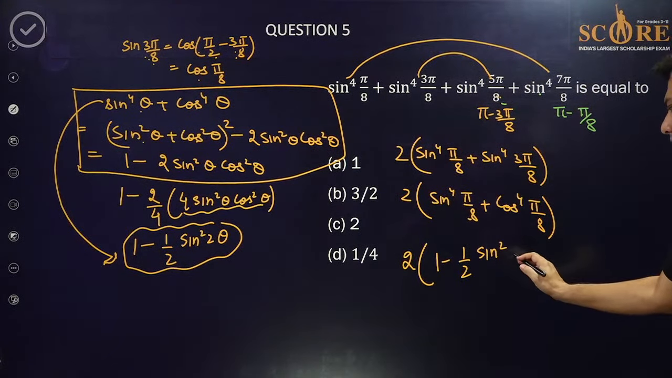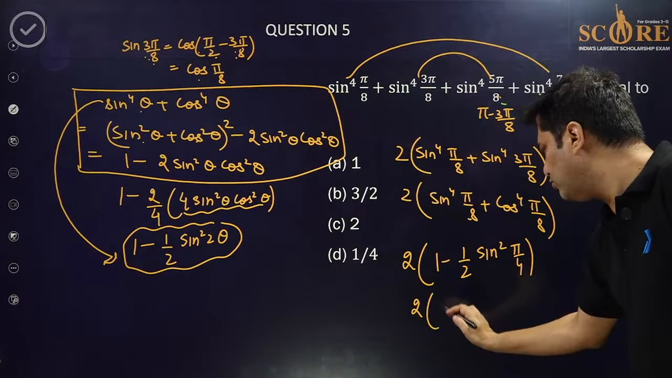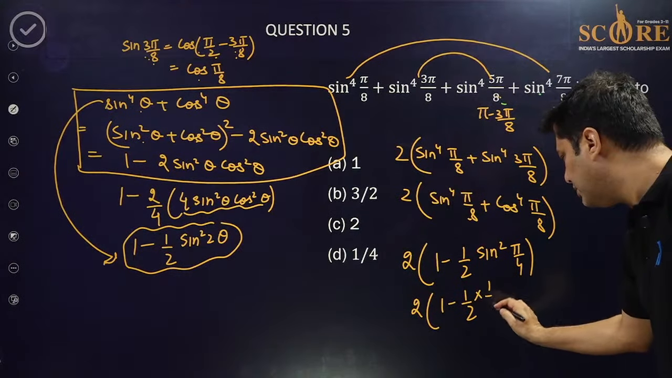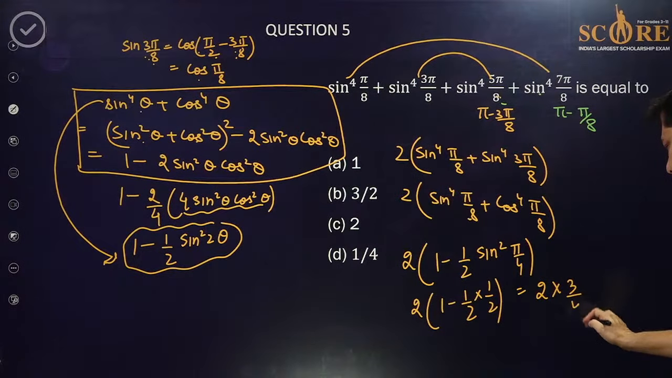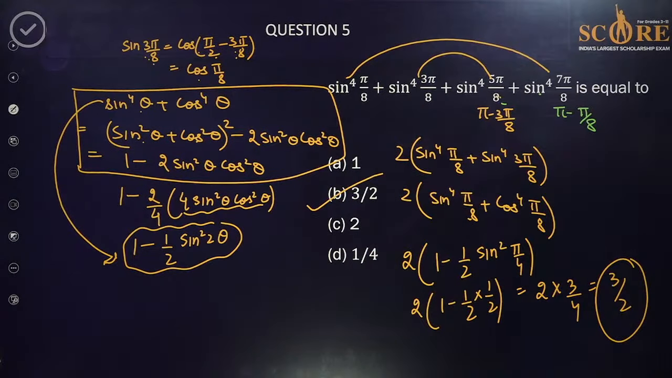What is 2 theta? Pi by 8 ka 2, pi by 4. So 2 into 1 minus 1 by 2. What is sine square 45? 1 by 2 only. So 2 into 1 minus 1 by 4 is 3 by 4. 3 by 2 is the final answer.